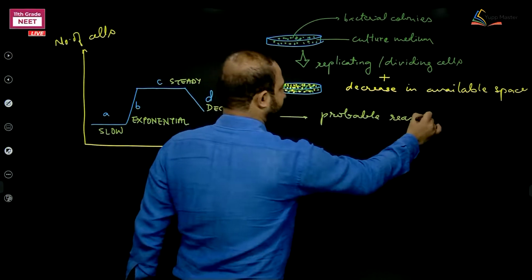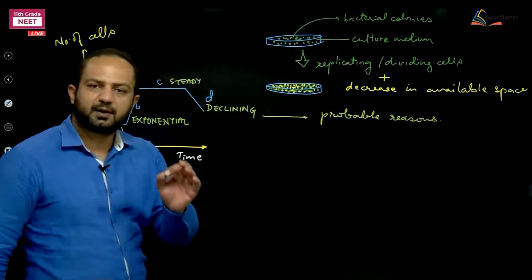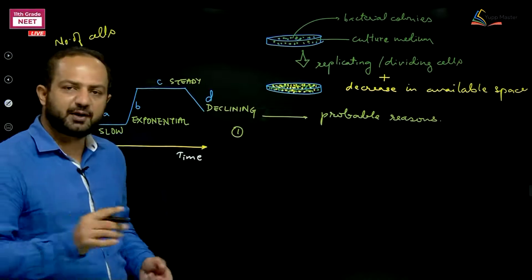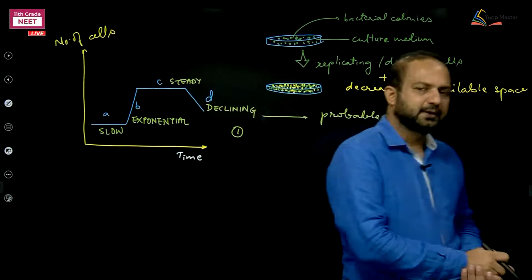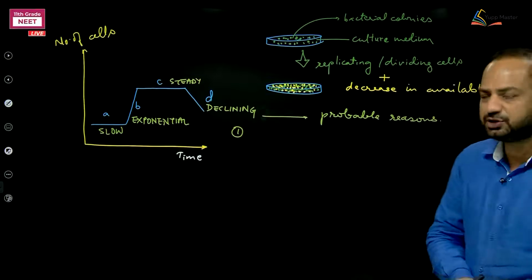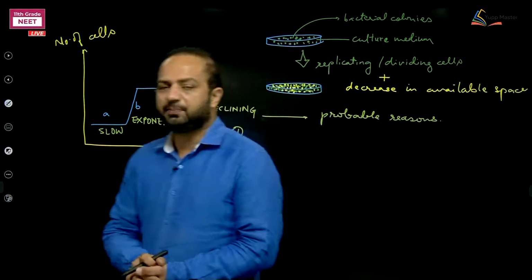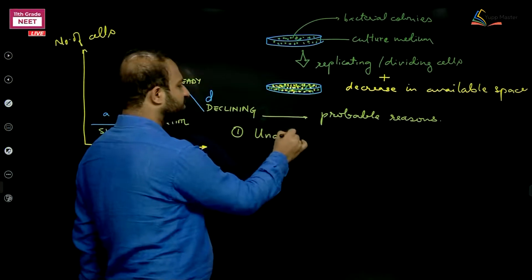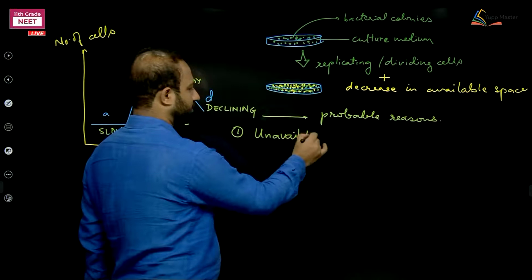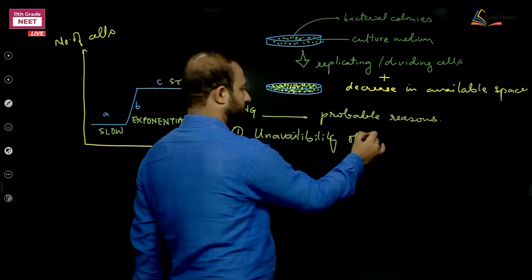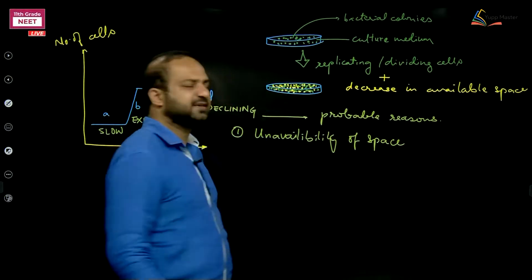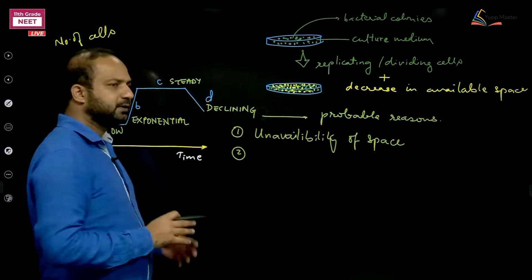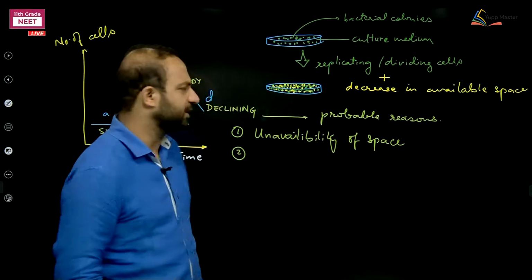Probable reasons. Reason number 1. As we are discussing here, the first reason is quite obvious that we can mention: the probable reason for decrease or decline in the number is unavailability of space. Means I cannot add further nutrient to this medium. Number 2, the dying cells are increasing toxicity.